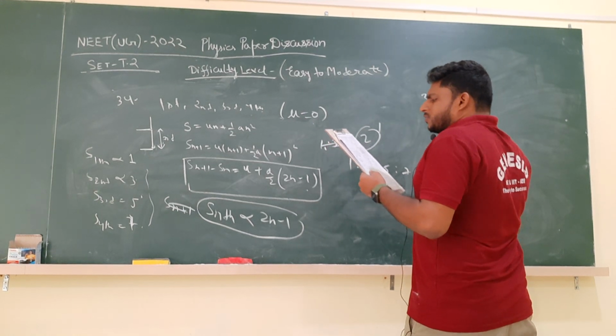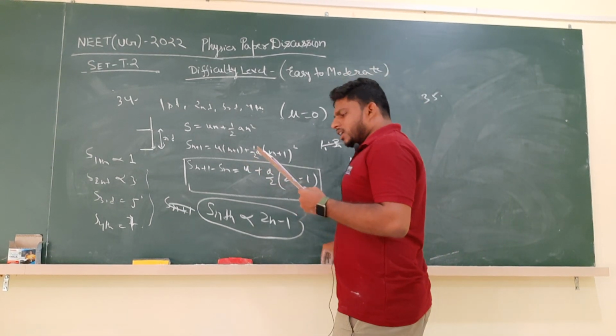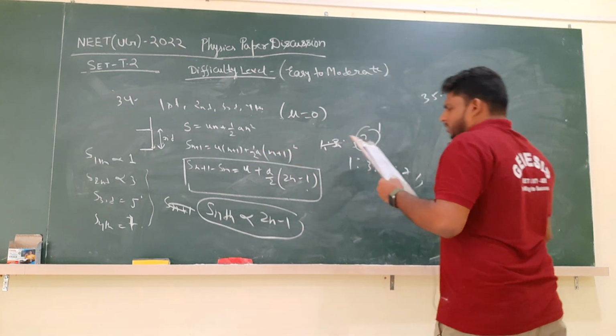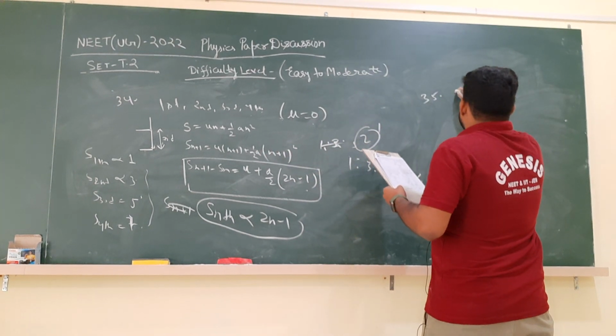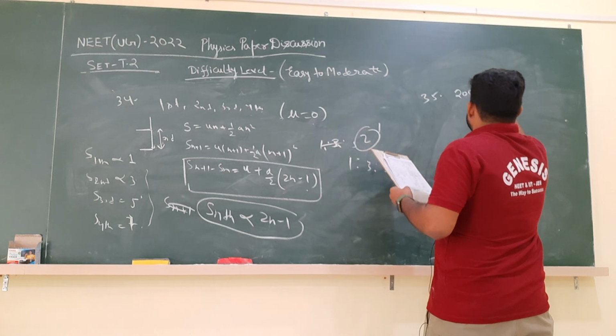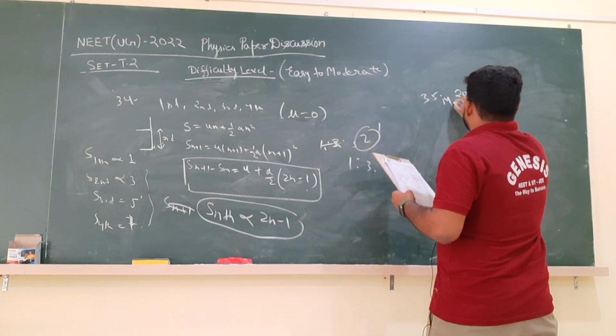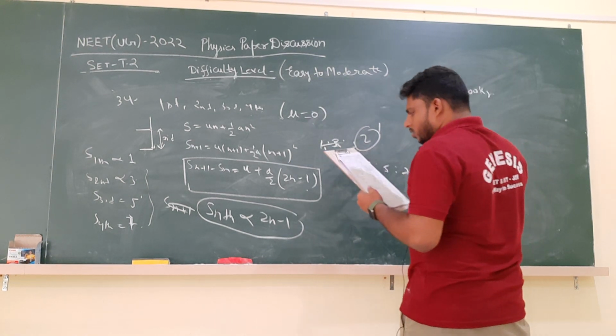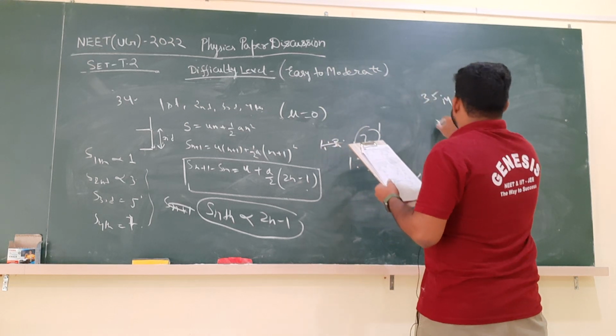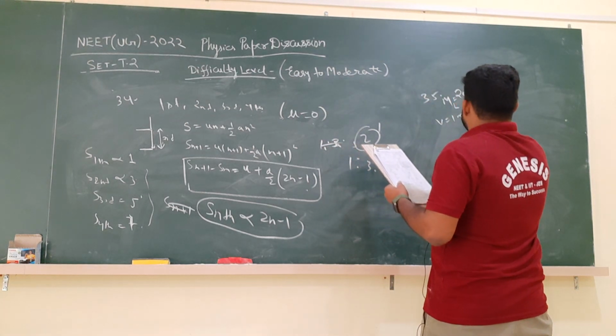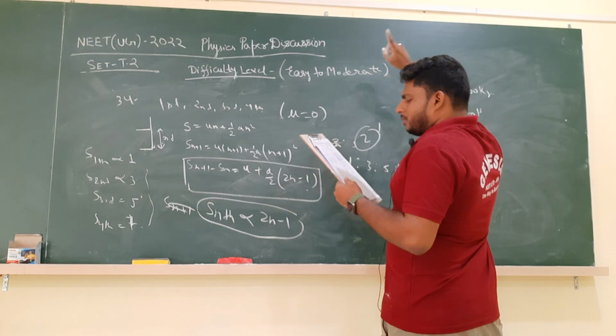The 35th question is: an electric lift with maximum load of 2000 kg, lift plus passengers. So what is the maximum load? 2000 kg is the M max, maximum load. It is moving up with a constant speed of 1.5 meter per second.